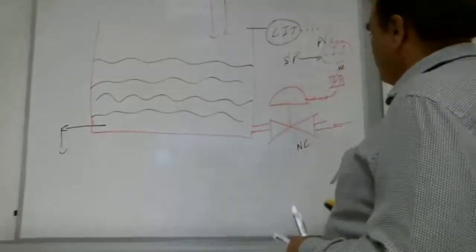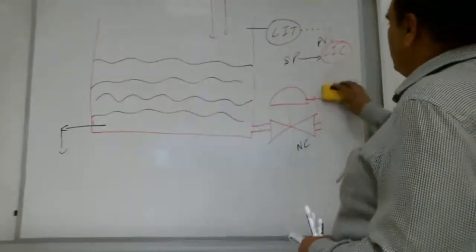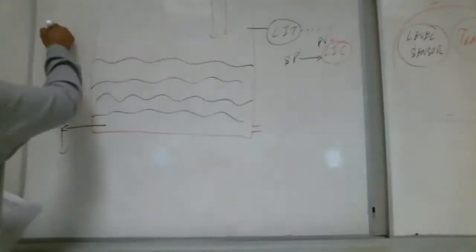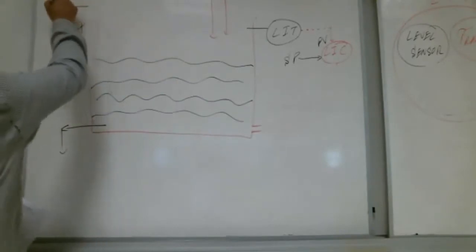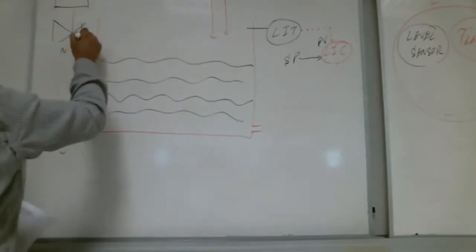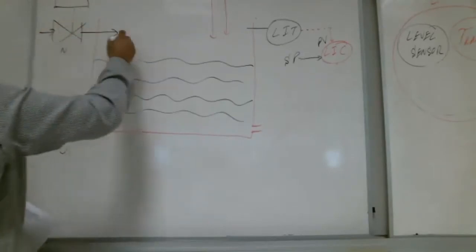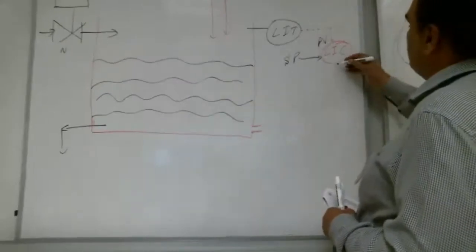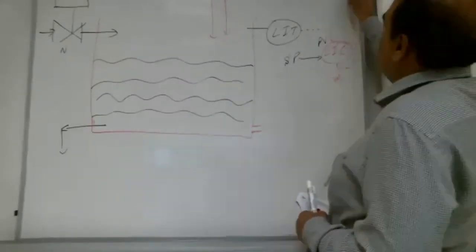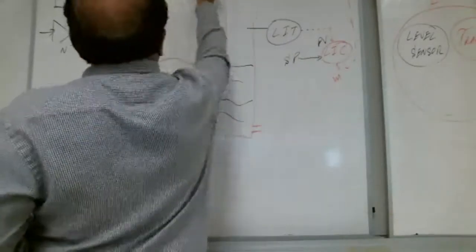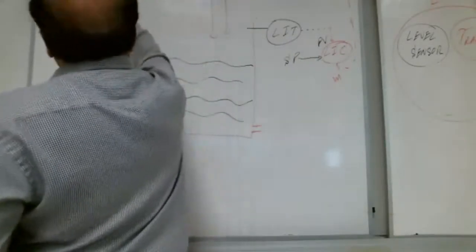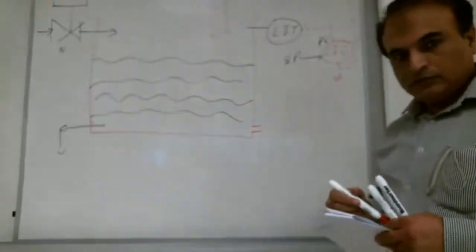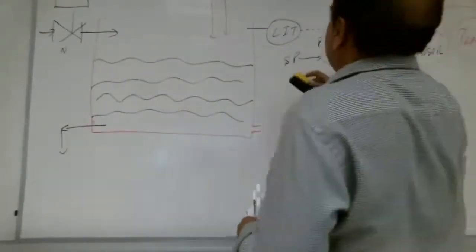So what we do, we shift the valve from here to this place. And this output of the controller, we bring here. We put an I to P converter and put it like this. A lot of brothers say they cannot see. Let me make it a little down.